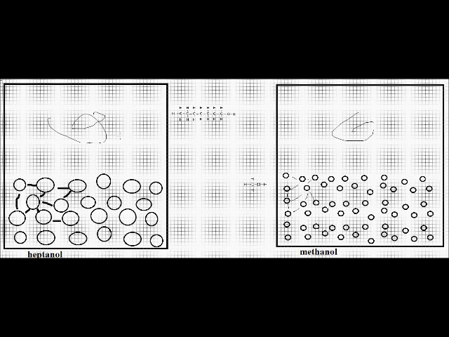But as the heptanol molecules have strong intermolecular forces, they will need much more energy than the methanol molecules to go into a gaseous state.